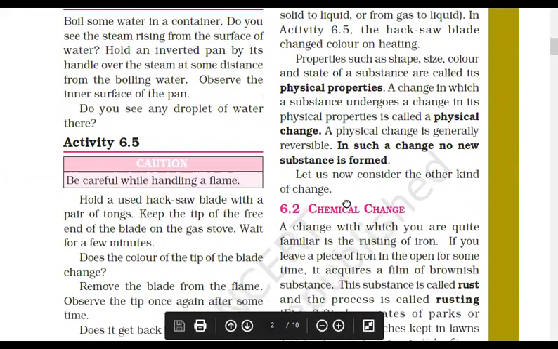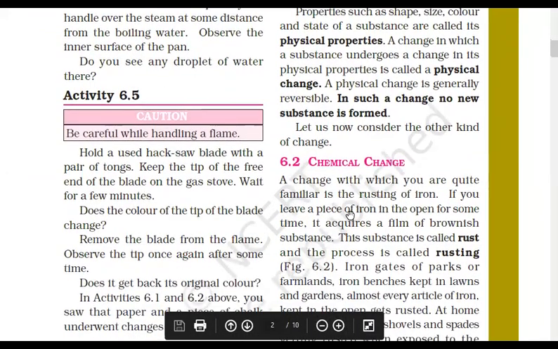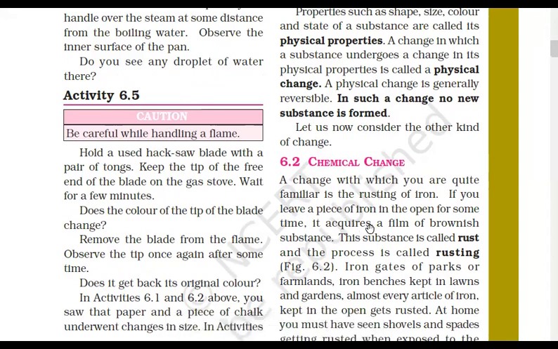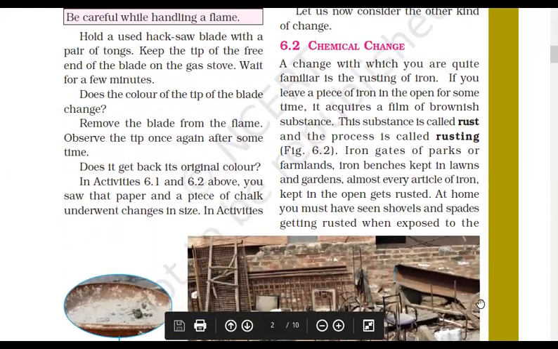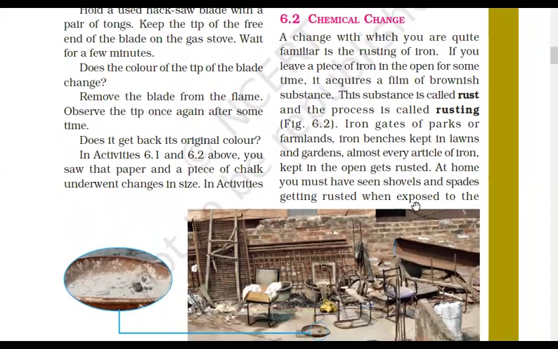Everyone remember that. Now, chemical change is a change in which the composition of substance changes. Means one substance is converting into another substance. So basically, I can say that any chemical reaction is a chemical change. We have studied about different chemical reactions in the last class, in Saturday's class. I hope everyone remembers that.